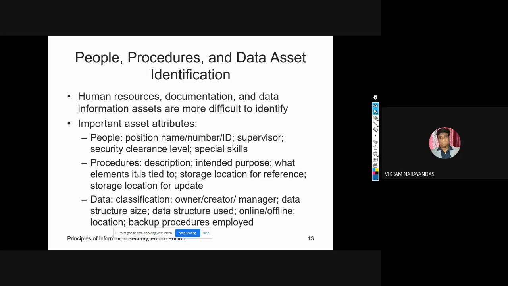Assets should be recorded using a reliable data handling process.